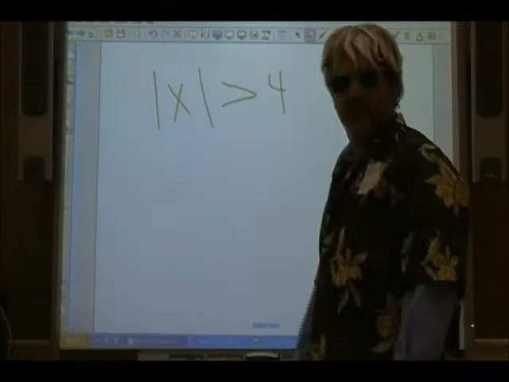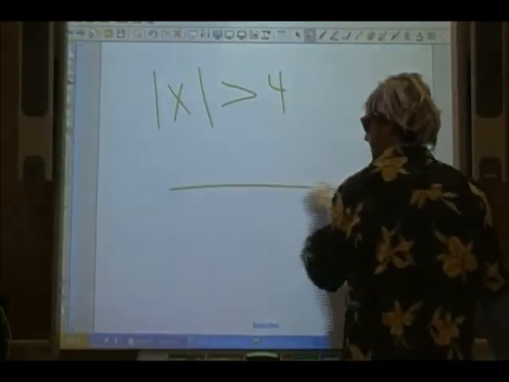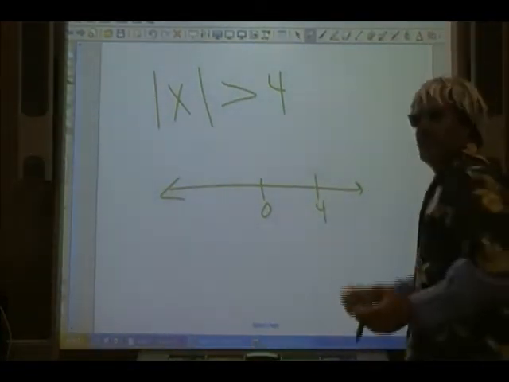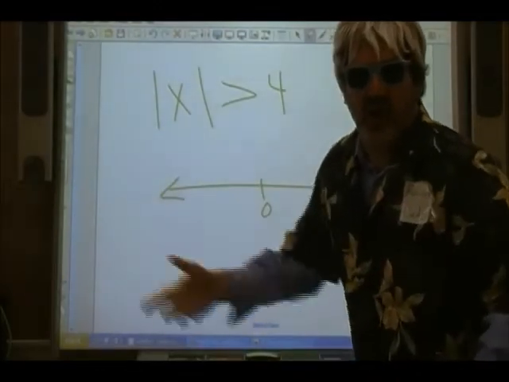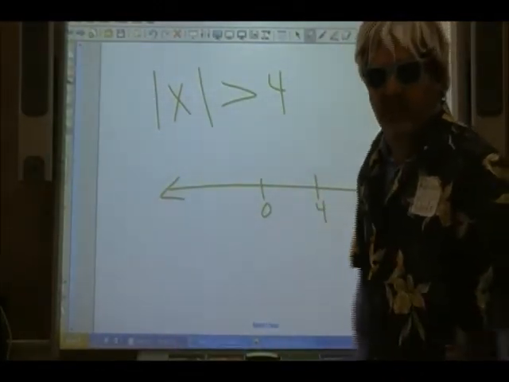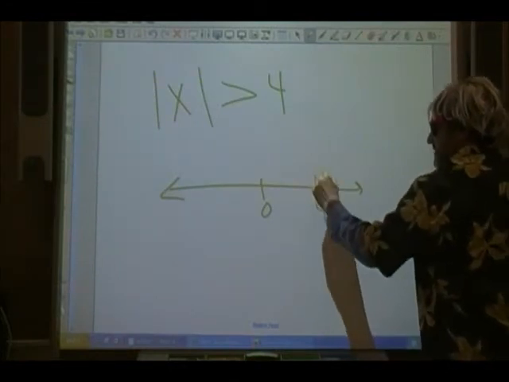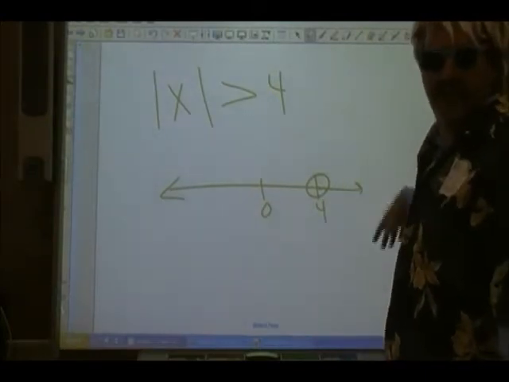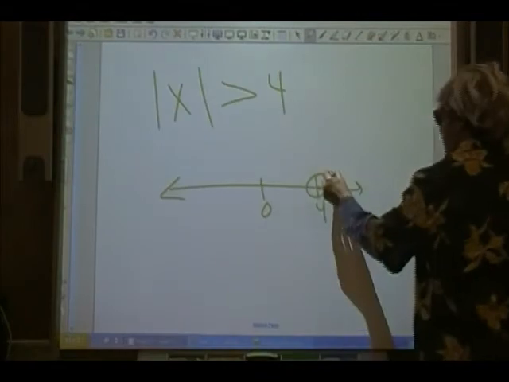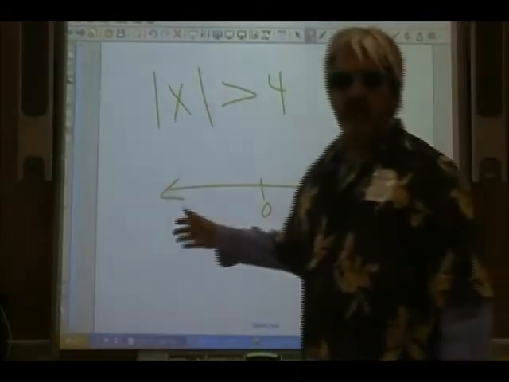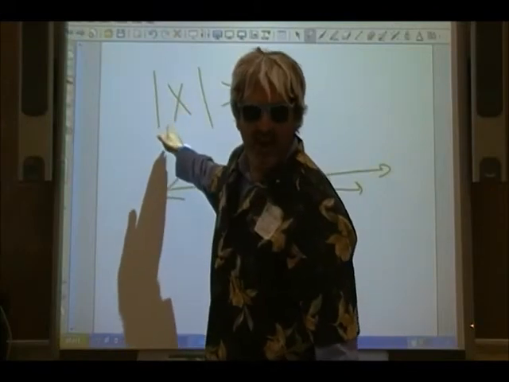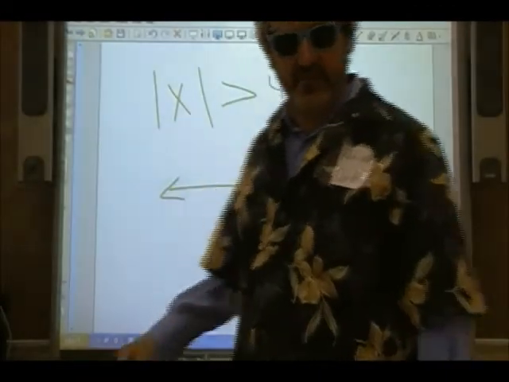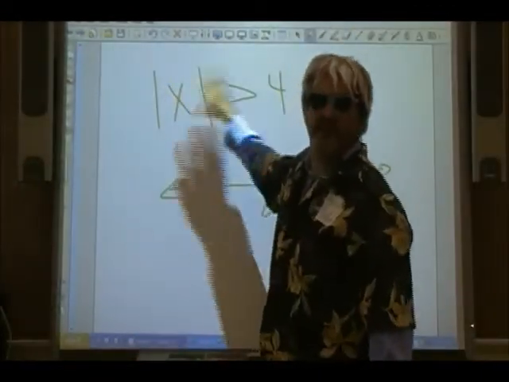How about greater than 4? Well, greater than 4 means you're going anything over 4. 4.1, 4.2. The minute you get over 4. So to show all these markings here, we just put a circle on the 4 and we're going to the right. 5, 6, 7, 8, 9, 10, those are all bigger than 4, so you go this way. Now, on this side, if I take negative 100, the absolute value of negative 100 is 100, that's bigger than 4, so obviously the negatives can be bigger also. If I put in negative 5, that's bigger than 4.